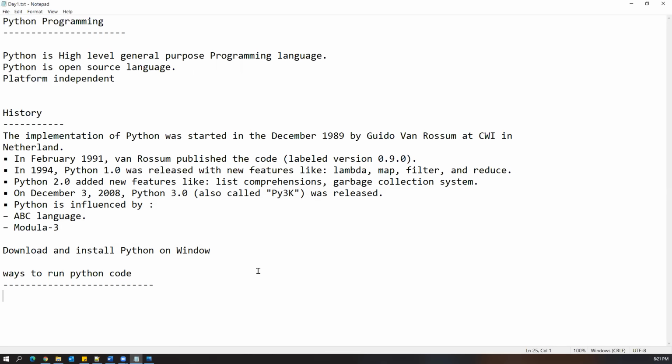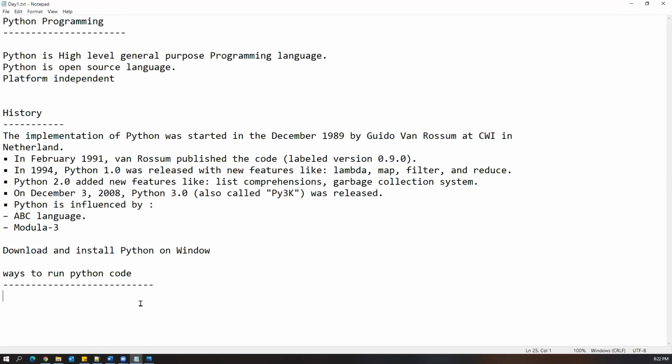So PyCharm is the most popular editor which is available for the Python language. Even Eclipse is also supported. In Eclipse also we can write a Python program and execute it, but we have to additionally install the PyDev plugin within Eclipse. If you want to work with Eclipse, we have to install the PyDev plugin, and we will do that. But Eclipse is especially for Java. Most Java developers prefer to use Eclipse. But if you start working with Python, it is better to go with PyCharm, which is the most popular editor available for Python. Okay. So before installing PyCharm and everything, I'll show you the general way of writing the program and executing the program.